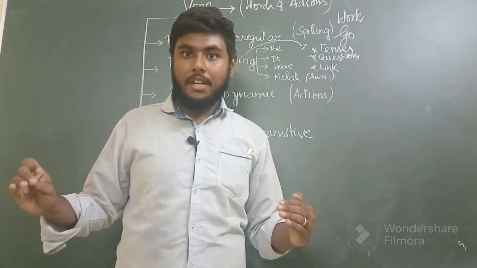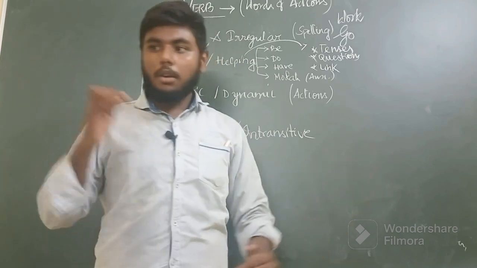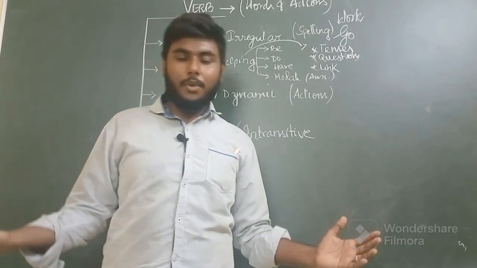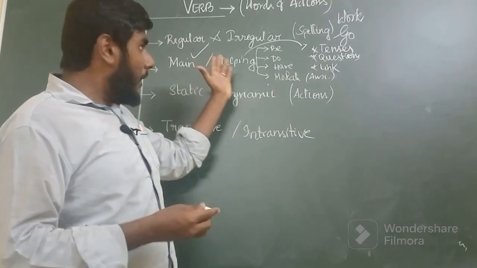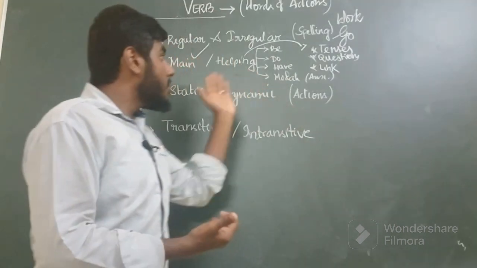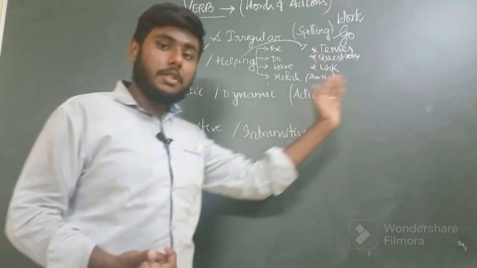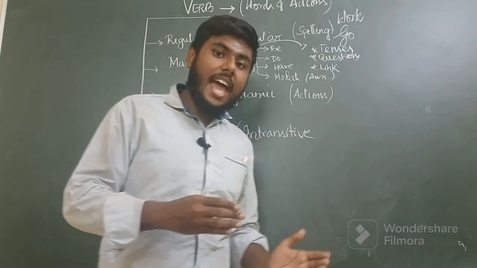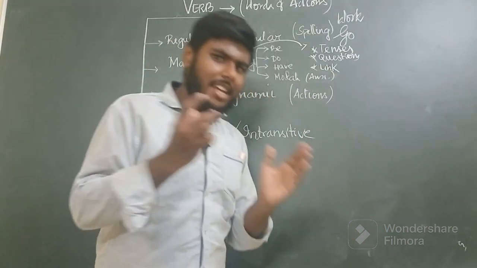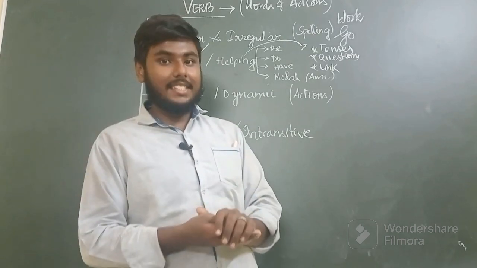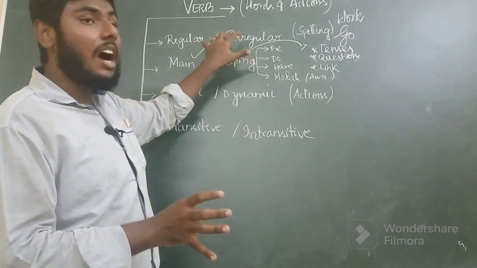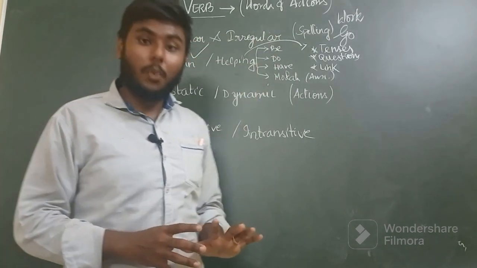We usually refer to them as V1, V2, V3, and in recent times V4 and V5. When the base verb changes from one verb form to another, it has either minor changes in its spelling or a complete change. And that's the difference between regular and irregular verbs.